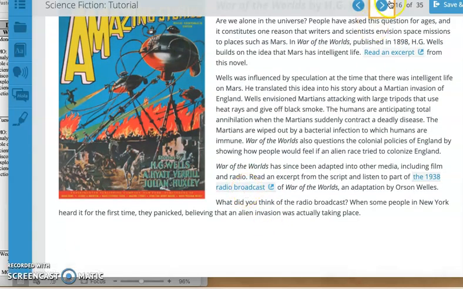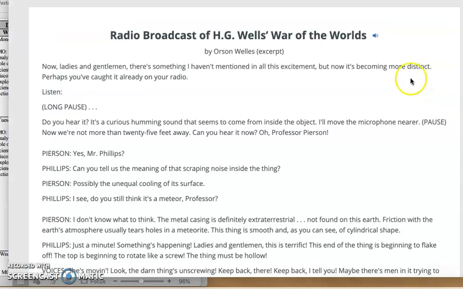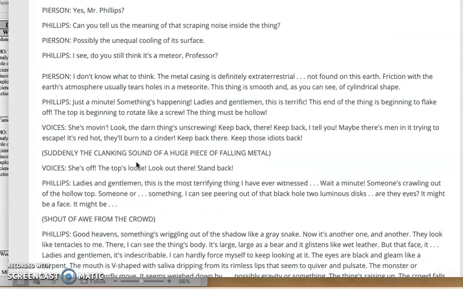And on slide 17, you're going to talk about the differences between the excerpt and the radio version. What's really nice about this radio version is it's in script format. So you can click this and it will read it to you. It will go through what it actually sounded like.